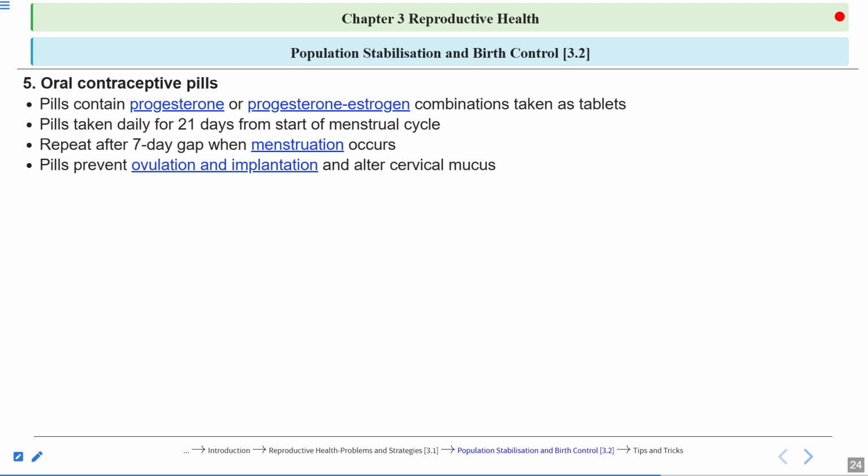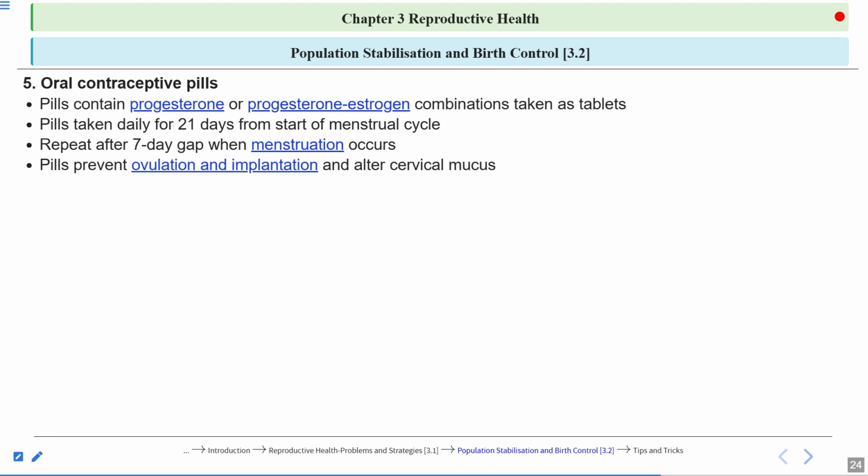These hormonal pills prevent ovulation and implantation, and they alter the cervical mucus. So what do you mean by altering the cervical mucus? It means they make the cervix hostile. They cause the inflammation of the cervical region.